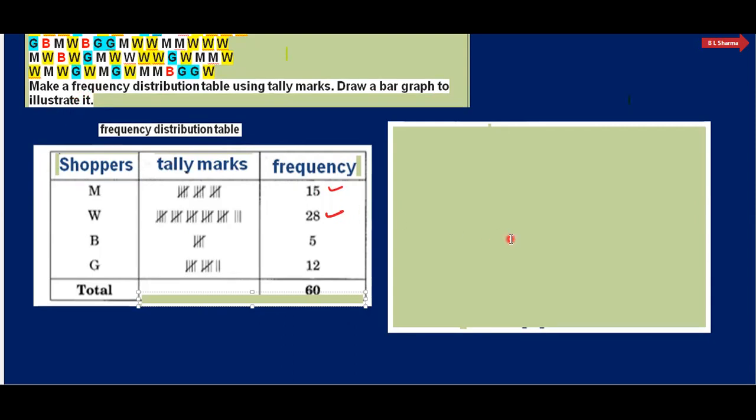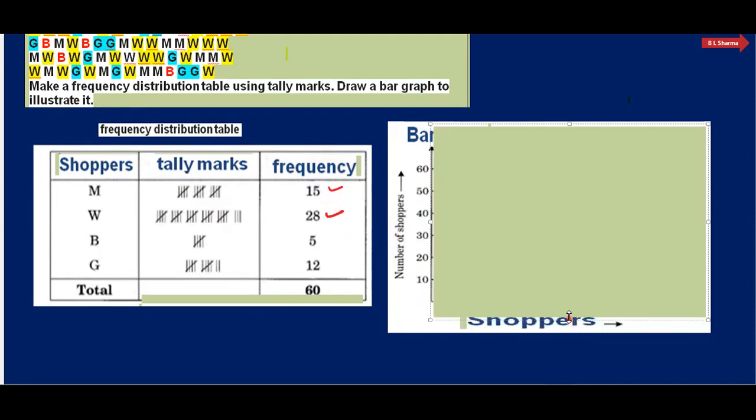So for the bar graph, we need a graph paper. On the x-axis, we write the number of students. Frequency is always taken on the y-axis.